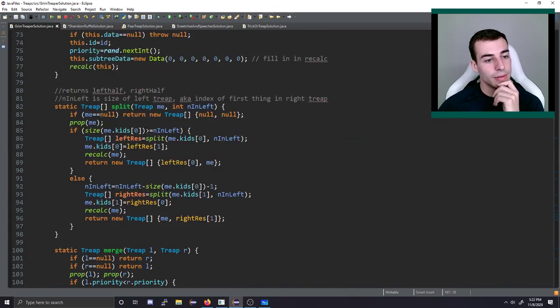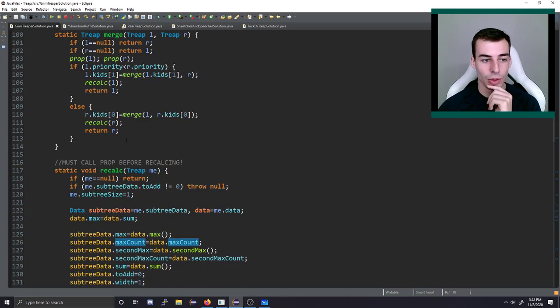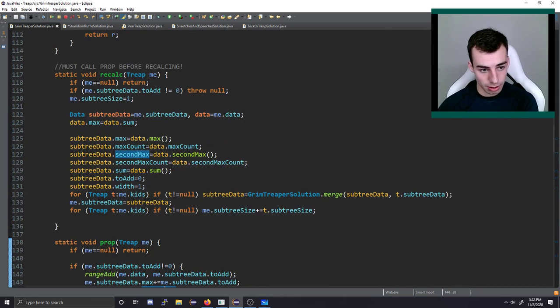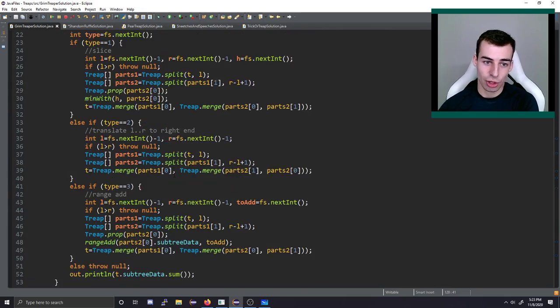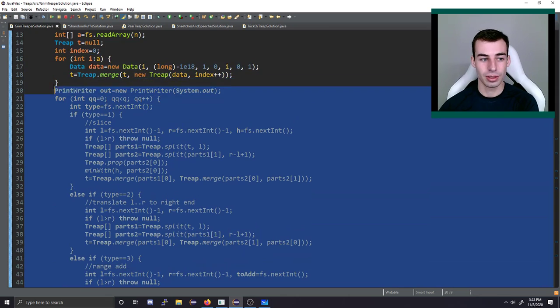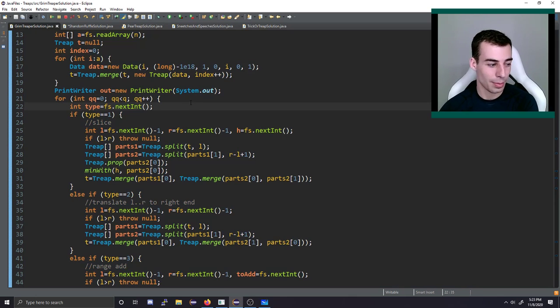Okay, awesome. The split, no comments there. Same as before. Same thing with the merge. It's just the recalculate and the propagation. It's very, very tricky. All right, it's not actually that challenging then. The rest of the problem is just calling the methods that I made earlier, but making those methods and making the recalculation and getting that all right takes a bit of practice, I'd say. So it's a good thing to have done once or twice before, in case something like this shows up as a subproblem in a hard problem in Codeforces Round or ICPC.